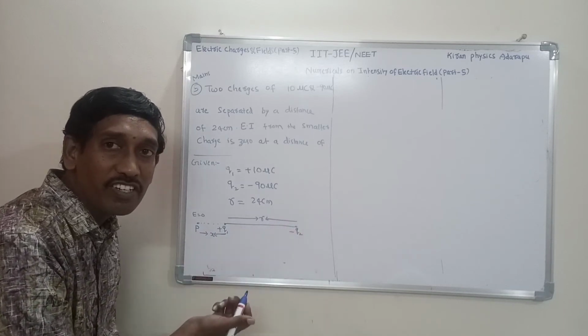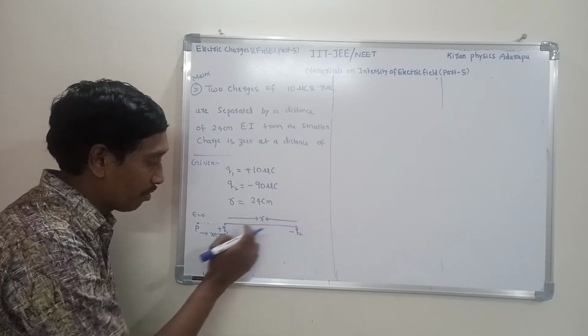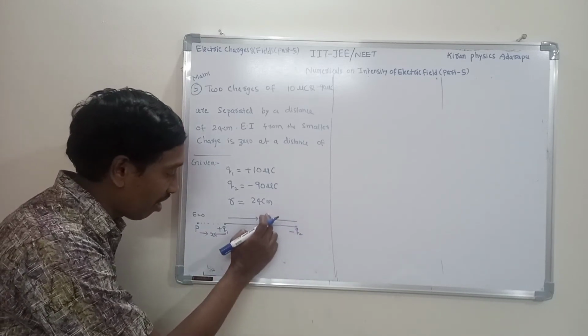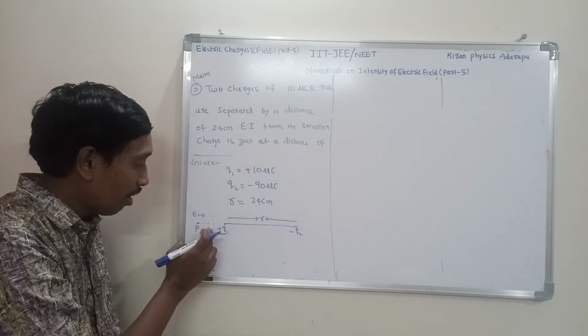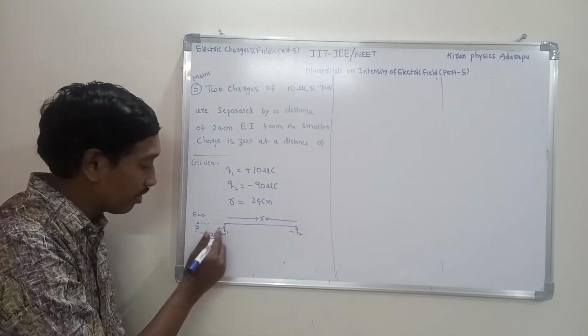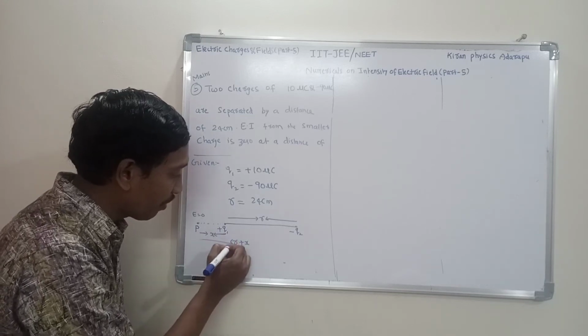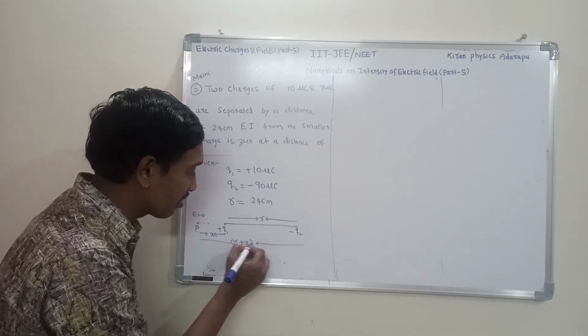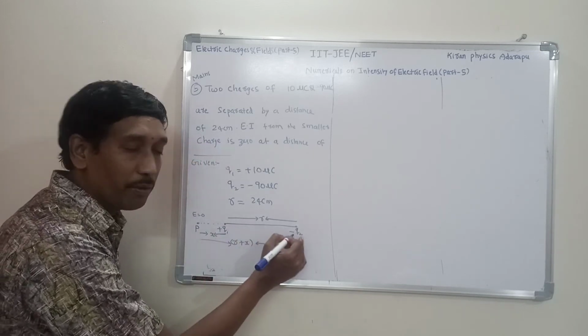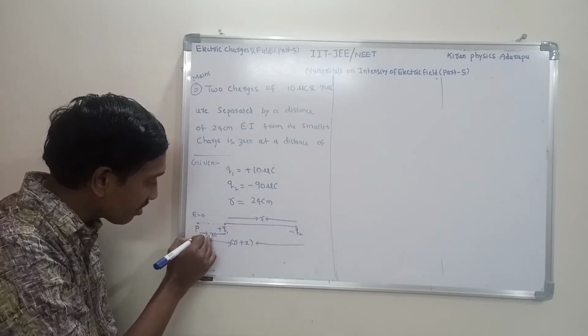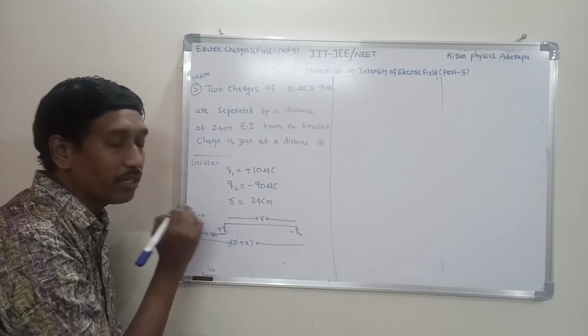From Q2 charge, what is the distance? From the diagram, the distance between Q1 and Q2 is R. The distance of P from Q1 is x. Then what is the total distance? R plus x is the distance of point P from the Q2 charge. This is the distance of point P from Q2 charge, and this is the distance of point P from the Q1 charge.